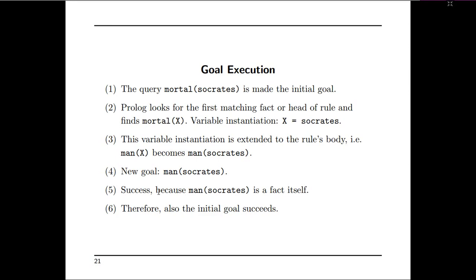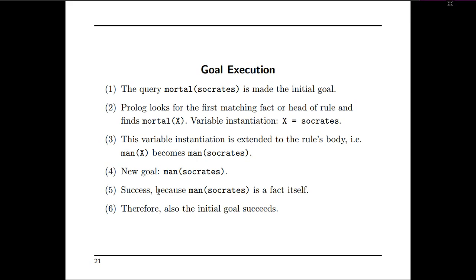Prolog looks for the first matching fact or head of the rule and finds mortal of X, and variable instantiation X is equal to Socrates. So this variable instantiation is extended to the rule's body, that is man of X. Then what will it become? It will become man of Socrates, which will return true.